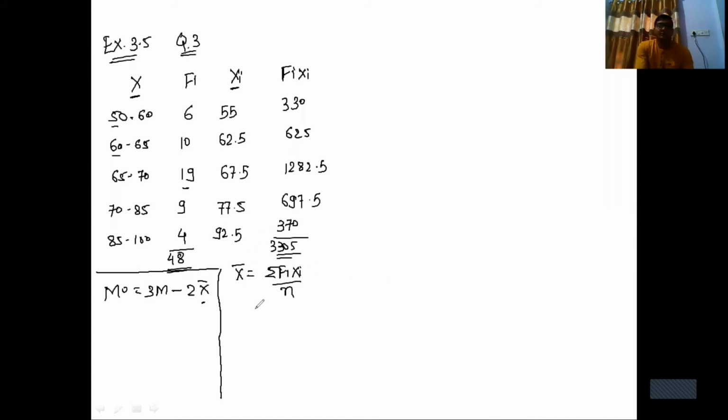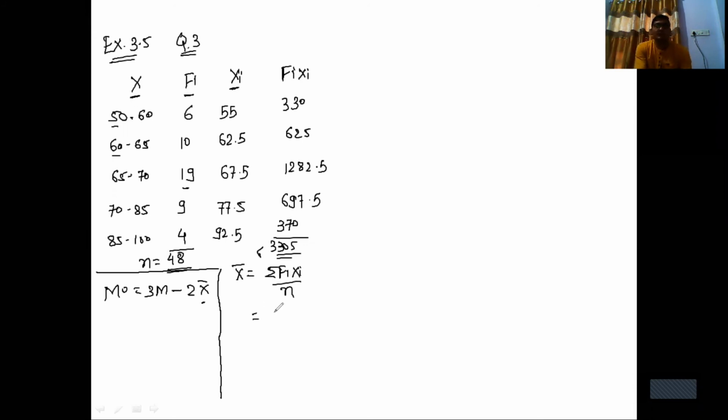So now the formula for x bar is equal to sigma fi xi upon n. We have found xi, then fi xi. In fi xi, we multiply fi and xi: 6 into 55, 10 into 62.5, and the total of all this is 3305, and the total of fi, called n, is equal to 48.